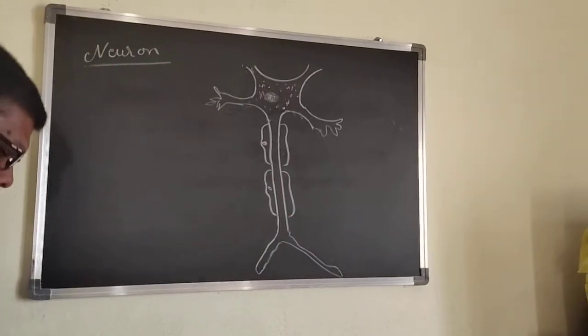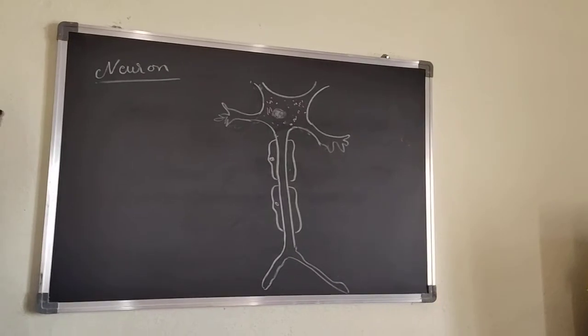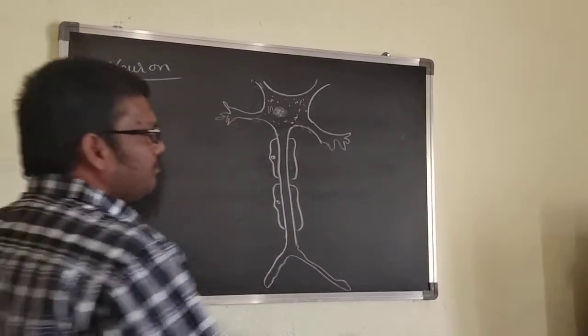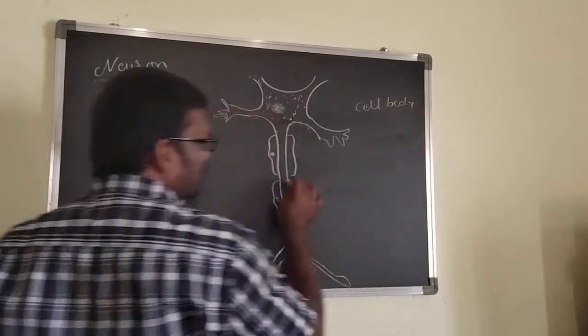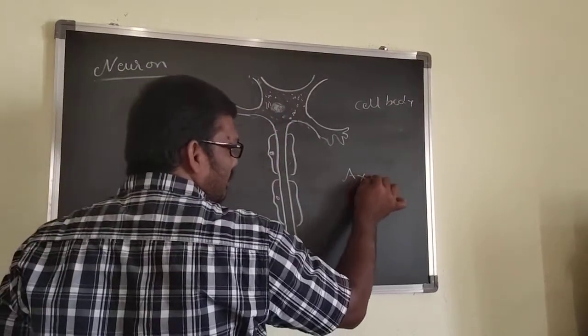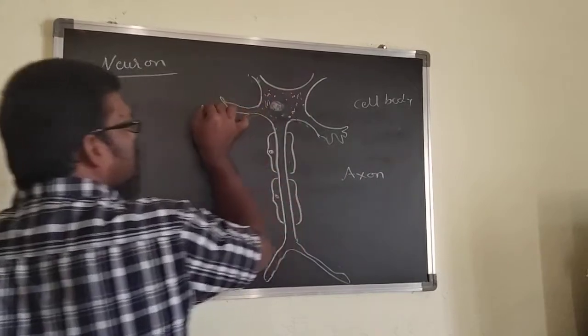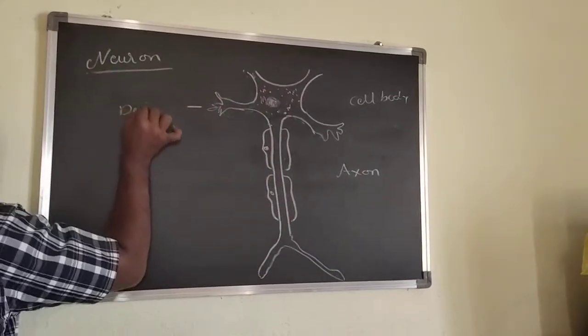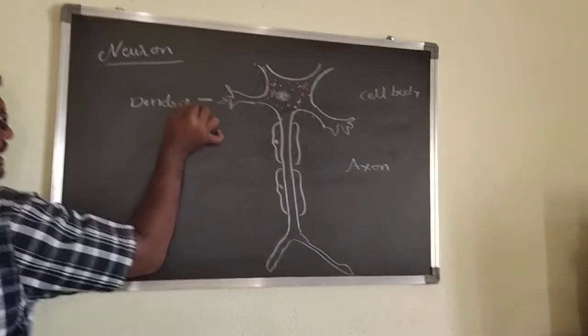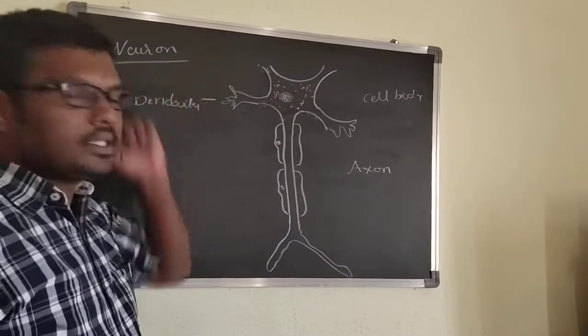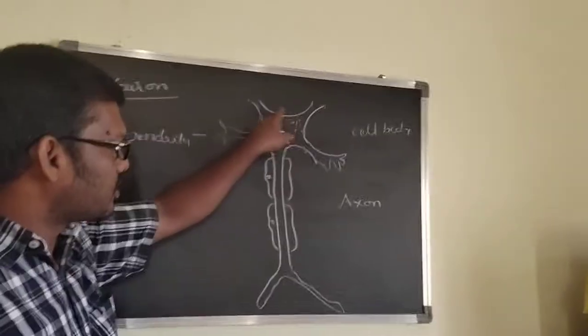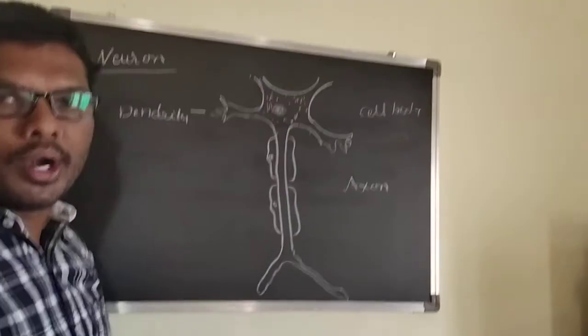See, the neuron mainly consists of the cell body, axon, and this one is the dendrites. Now, this neuron, first we can go for the cell body.